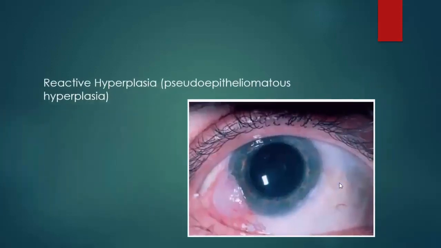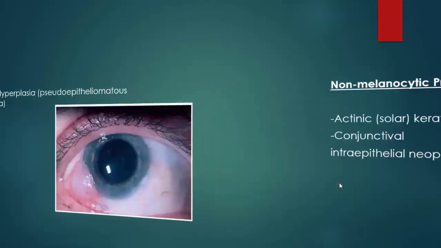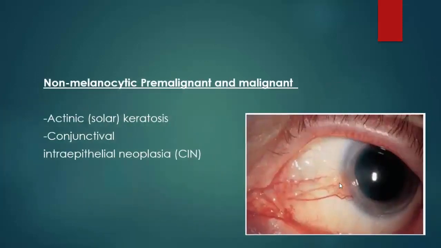Reactive hyperplasia or pseudoepitheliomatous hyperplasia, which is reactive hyperplastic conjunctival epithelium. Non-melanocytic pre-malignant and malignant lesions, like actinic keratosis and conjunctival intraepithelial neoplasia, or what's called CIN, like this photo.